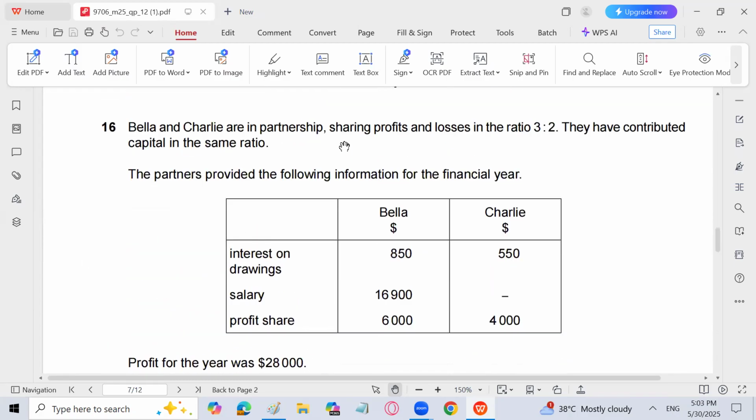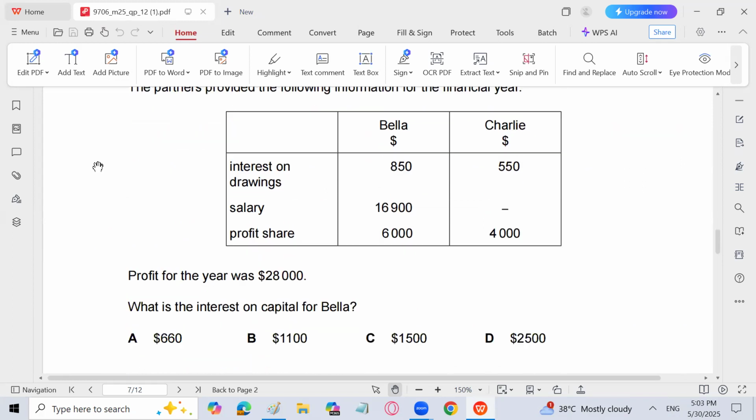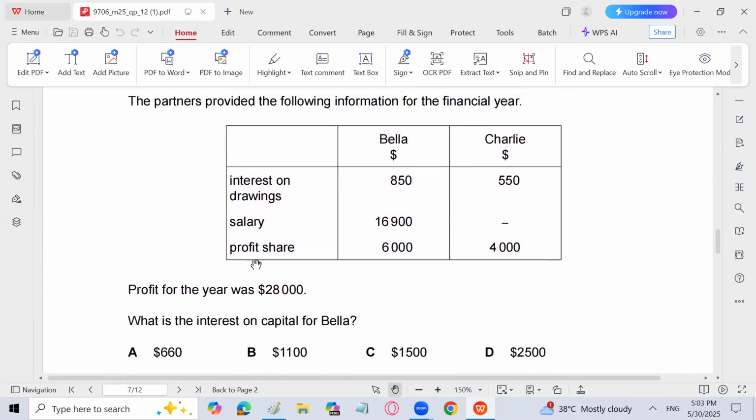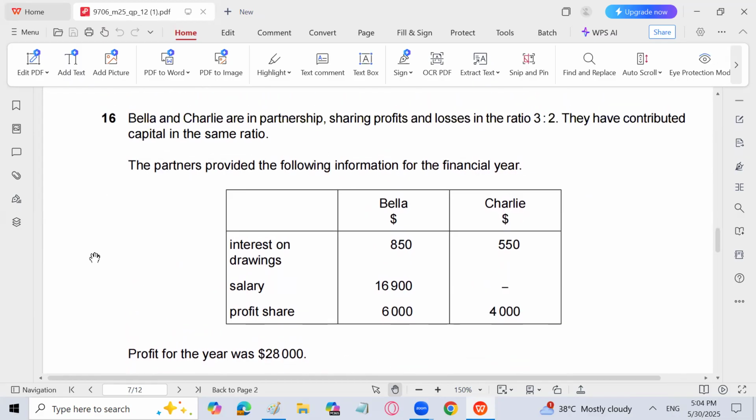Bella and Charlie are in partnership, sharing profit and losses in the ratio of 3:2, 3/5, 2/5. They have contributed capital in the same ratio. The partners provided the following information for the financial year. Profit for the year is 28,000. What is the interest on capital for Bella? Right? Profit share is given, 6,000 and 4,000. Interest on drawing is also given. Salary is also given.